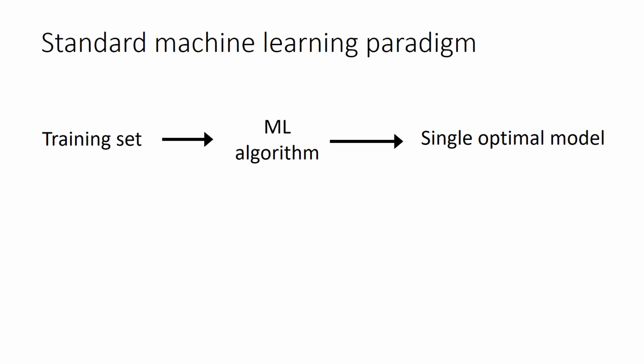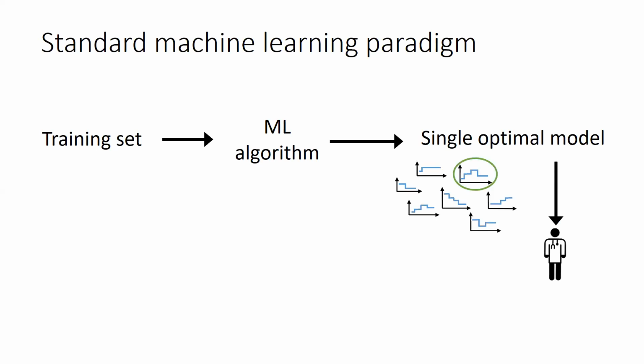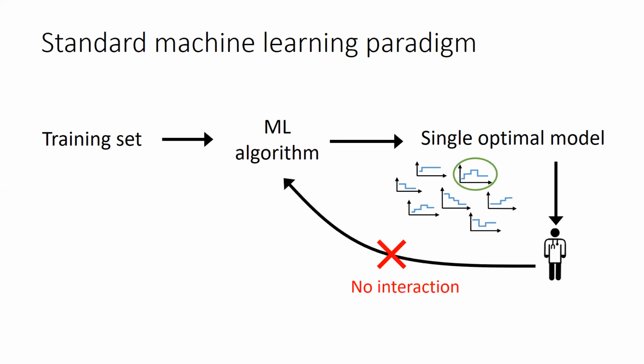Now we use this paradigm for almost all machine learning applications, but there is a problem with it. For high-stakes decision-making problems, we would prefer to use inherently interpretable models so experts can understand them and critique them. But such a standard paradigm only produces one model at a time, regardless of the existence of many equally good models. It only allows passive comments and doesn't support the interaction between human and algorithm. We really need a new paradigm, and we designed one.